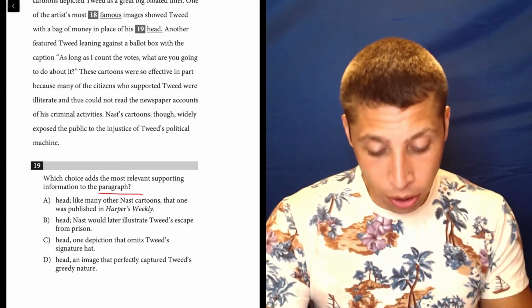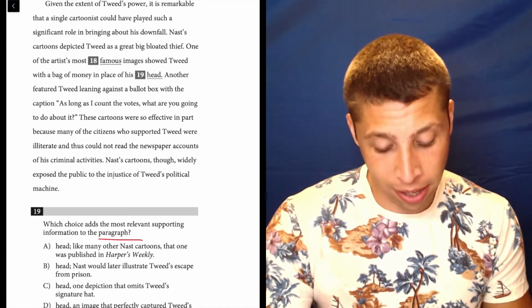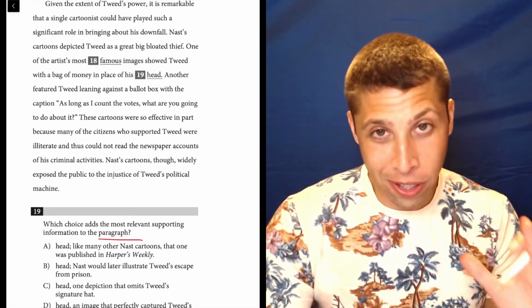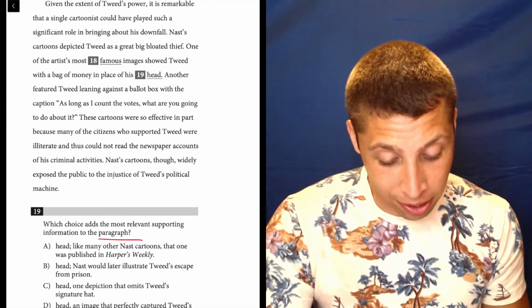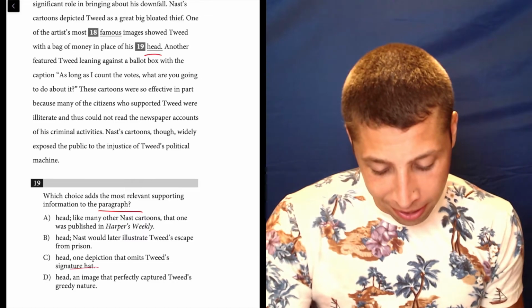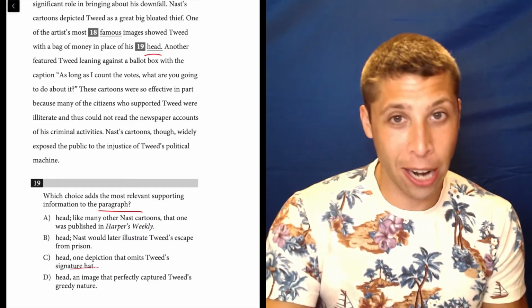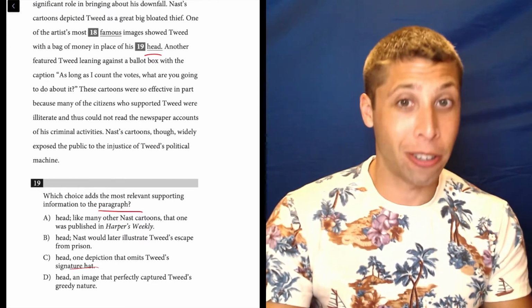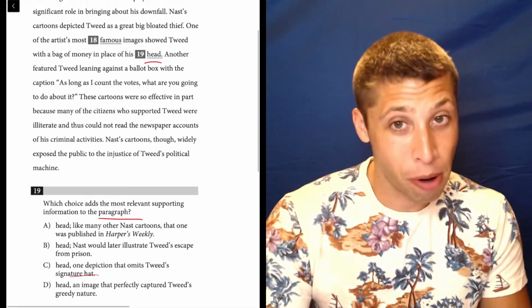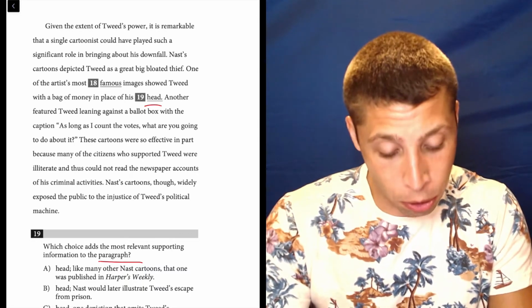So don't just look right around line 19 here. We need to make sure we understand more than just the surrounding lines, right? Because they're talking about his head. I mean, where do you put a hat on your head, right? That seems like an obvious connection, but it's about the paragraph. Is the paragraph entirely about his head? Probably not. Let's see. I'll try to highlight things to create a dumb summary.